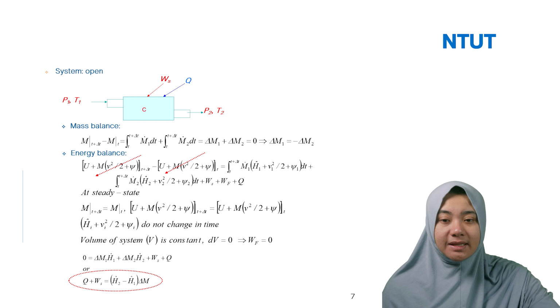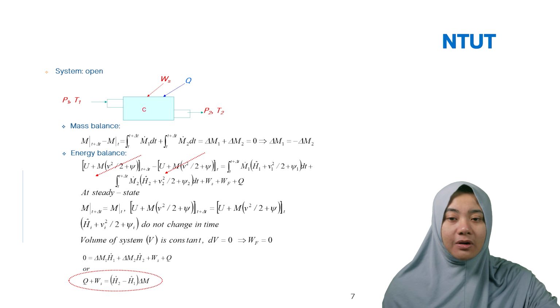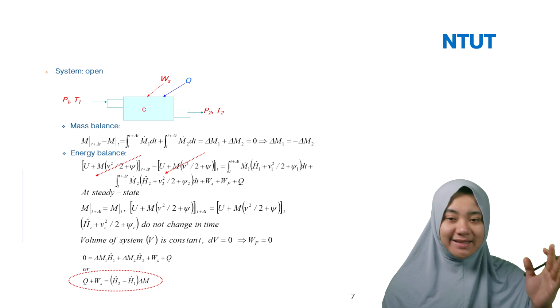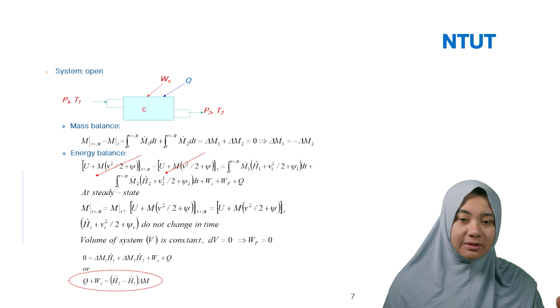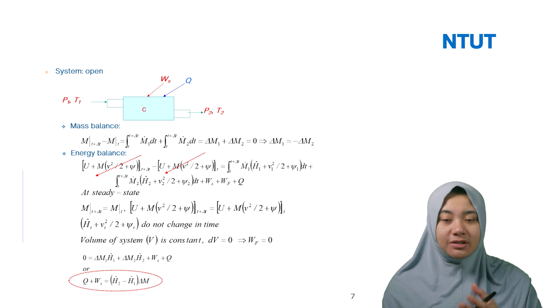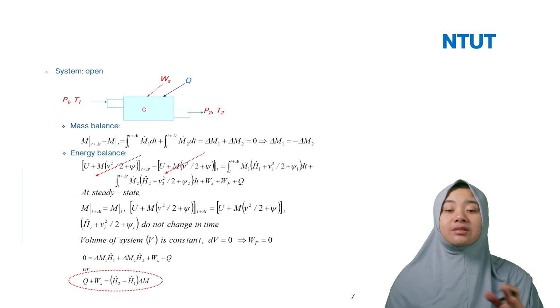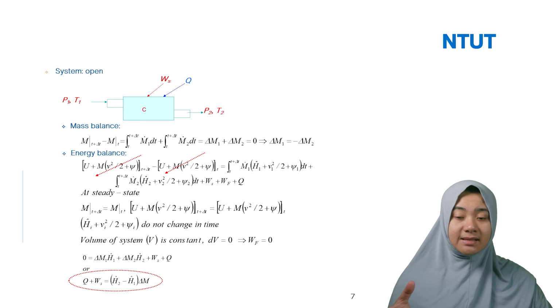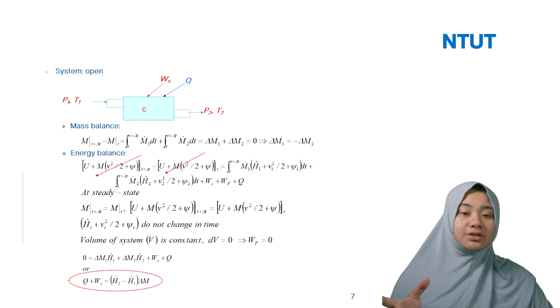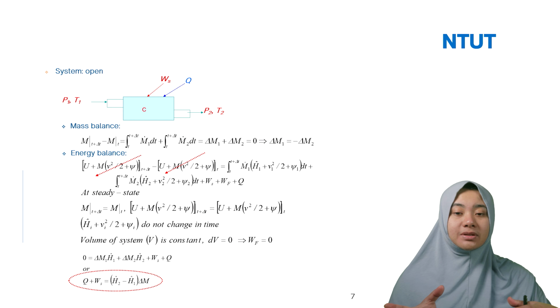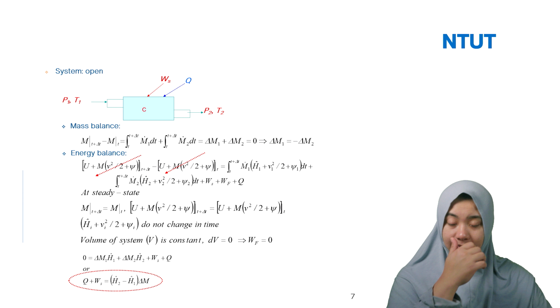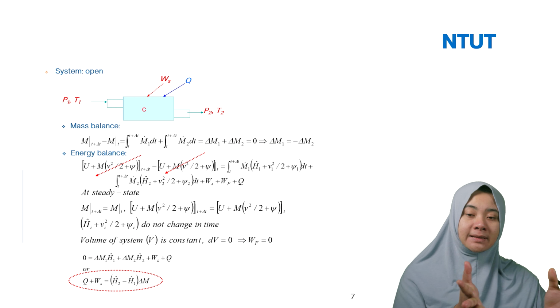Then for the open system. Open means you have energy in, energy out, and mass in, mass out. So here both mass and energy are open. So what's the difference between the closed and the open system when we try to expand the equation?